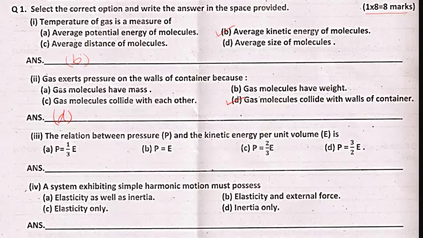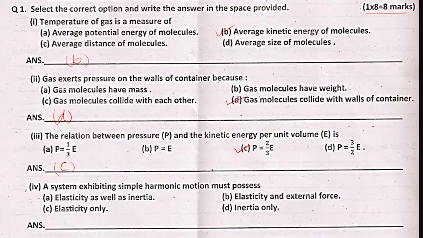Now moving towards the third part: the relation between pressure P and kinetic energy per unit volume E is P is equal to 2 by 3 E. This is the right option. C is the right option for the third part of question number 1.